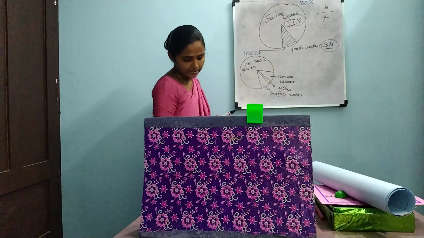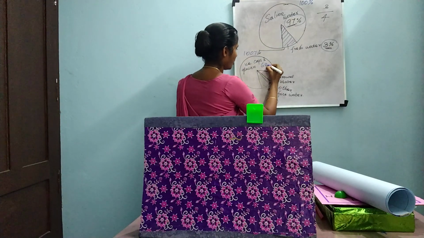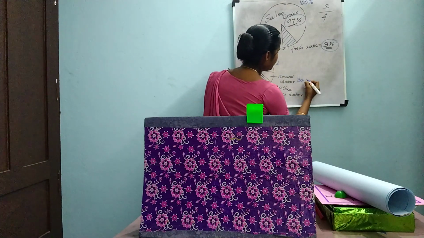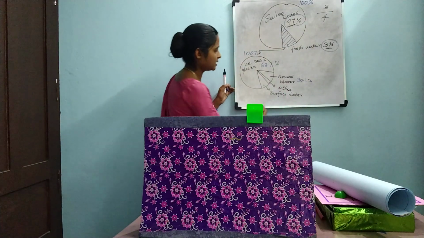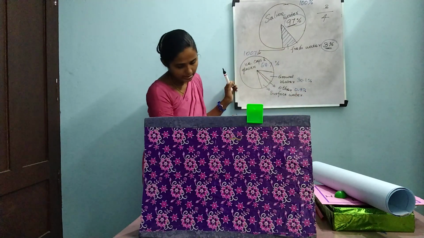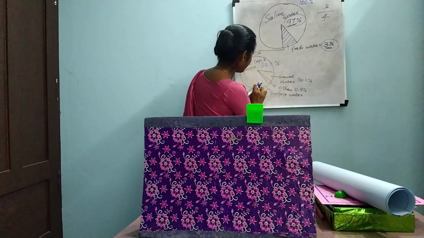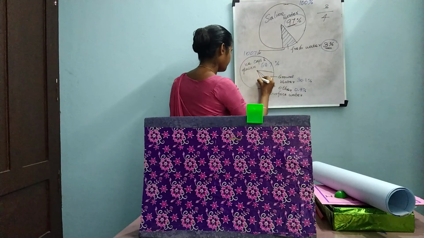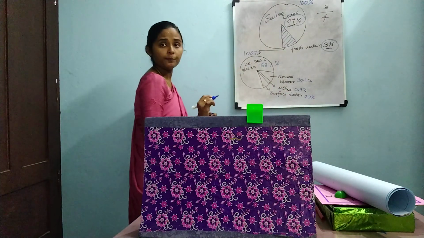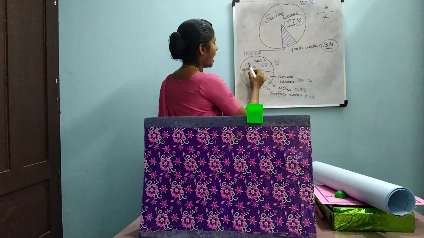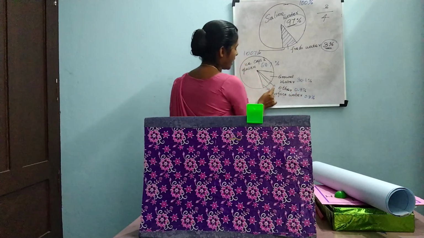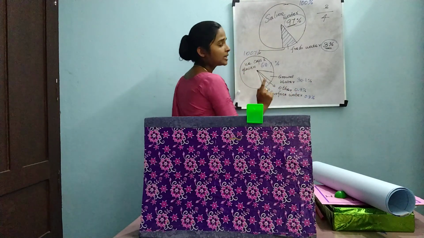Ice caps or glaciers are 68.7%, groundwater is 30.1%, other water is 0.9%, and surface water is 0.3%. So in 100%, we have divided ice caps and glaciers into 68.7%, groundwater into 30.1%, other water into 0.9%, and surface water into 0.3%.